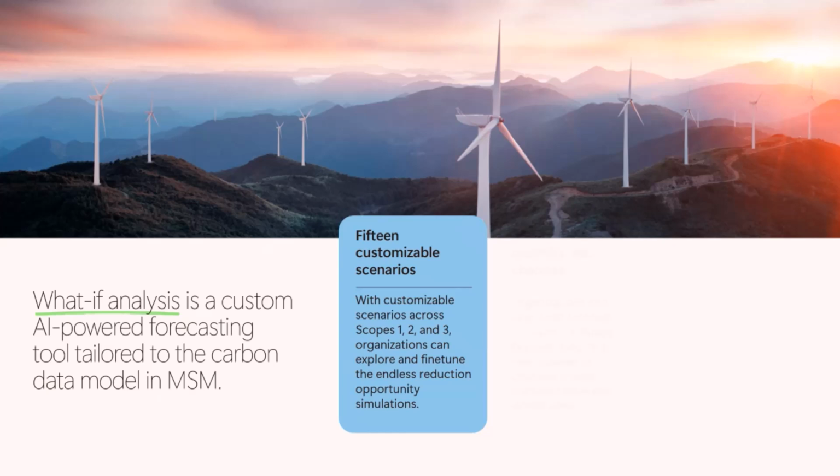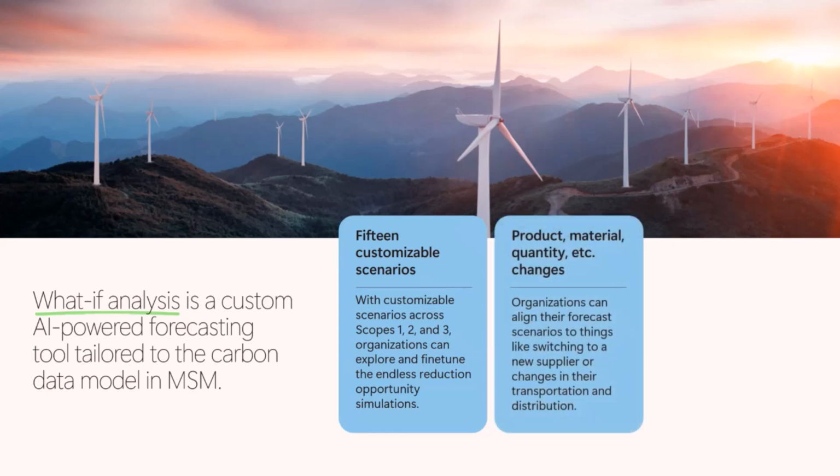After this, we also want to talk a little bit about the different types of changes that you can simulate. We have product, material, quantity, and distance changes, etc., that you can simulate within the what-if analysis forecasting scenarios. With this, you're able to align scenarios to things like switching to a new supplier, changing aspects of your transportation and distribution, going to renewable energy, just to give a few examples.